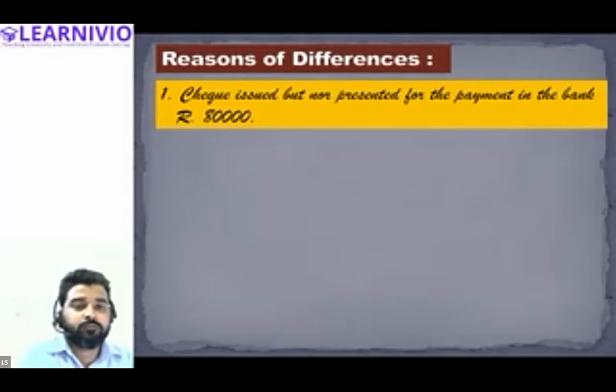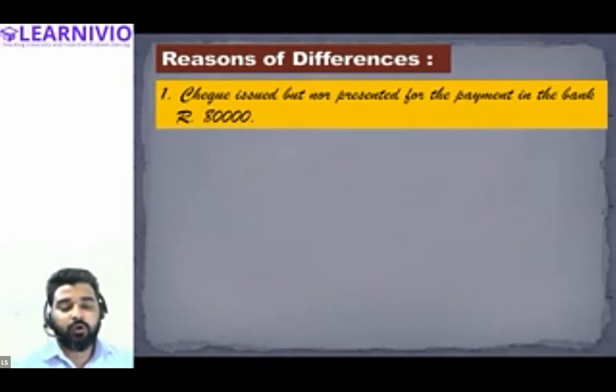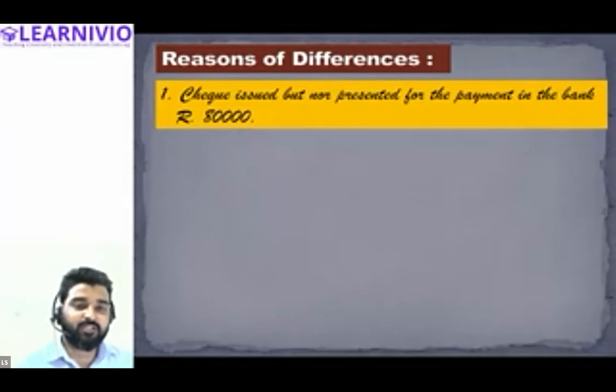Now, when you have issued the cheque to the creditor, you must have recorded it in your cash book, yes or no? Yes, sir. Because you have issued a cheque of rupees 80,000, your accountant must have recorded this transaction in the cash book.